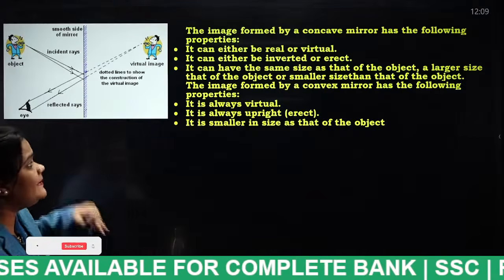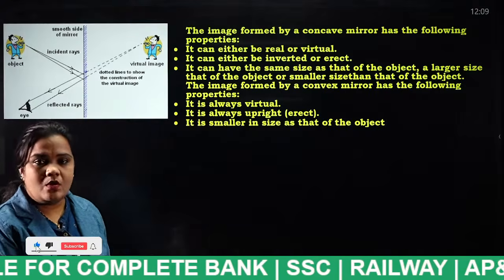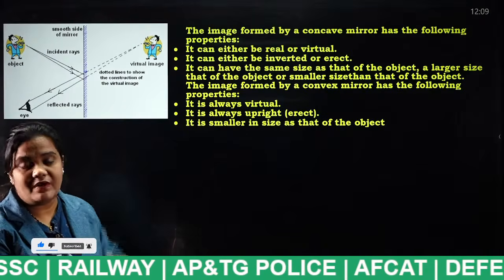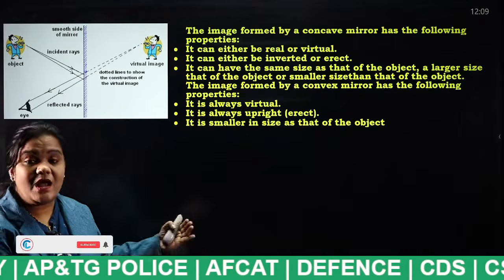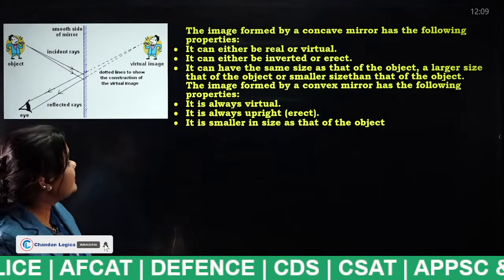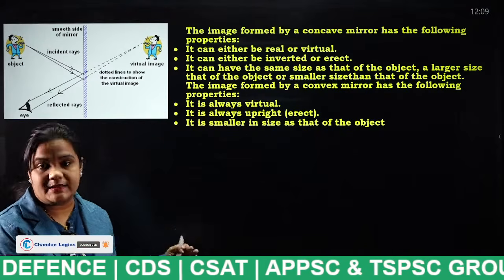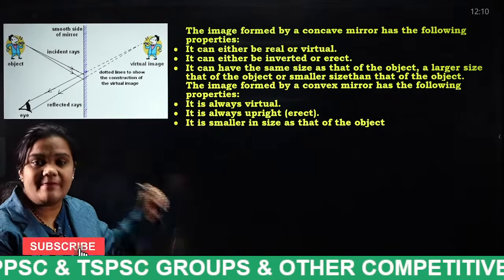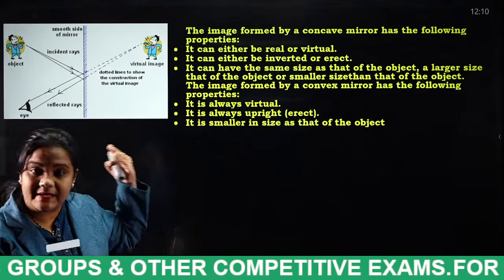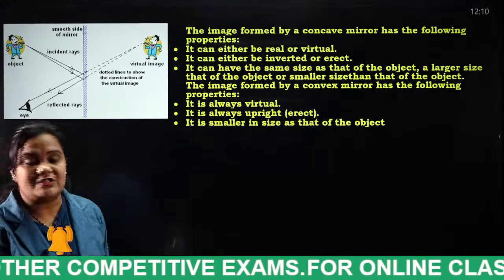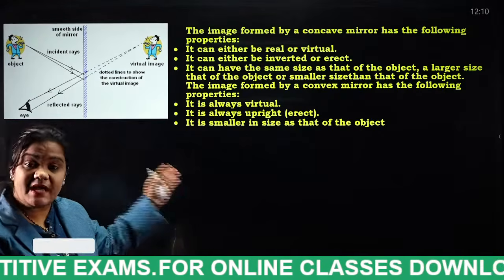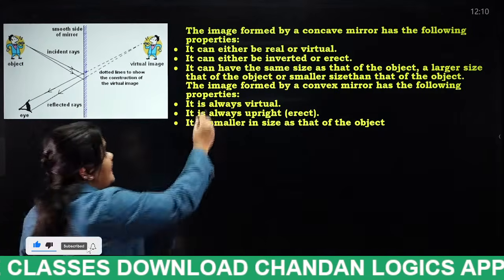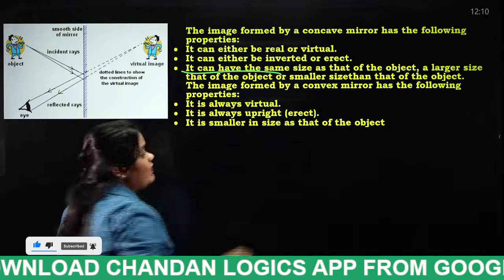It can be either real or virtual. How will the images formed by the concave mirror be? It will be either real or virtual. And it can be either inverted or erect. Why? Because all the reflected rays are meeting at the same point. The image appearing will be either real or virtual, and either inverted or erect. It can have the same size as that of the object.